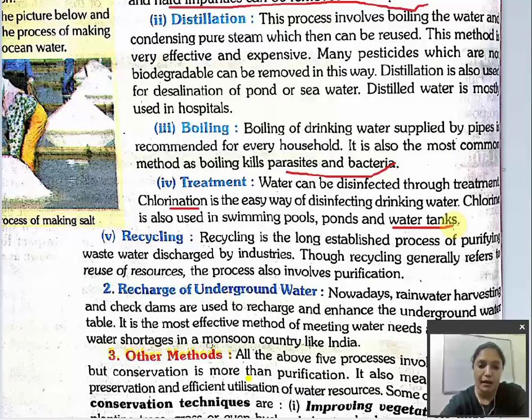If you pour chlorine, your water will become clear. But one thing, it is not written in your book, too much use of chlorine is also bad for our health. It causes us what? Headache, acidity problem.